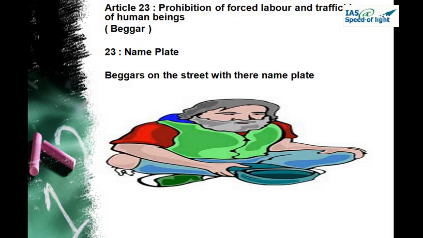Article 23, that is NM, or nameplate. It talks about prohibition of forced labor and trafficking of human beings and beggars. On the streets, beggars have their own nameplates. They have written their name and which city they have come from. So now you are seeing beggars on the street with their nameplates. So Article 23 is about the abolition of forced labor and human trafficking, which also includes beggars.